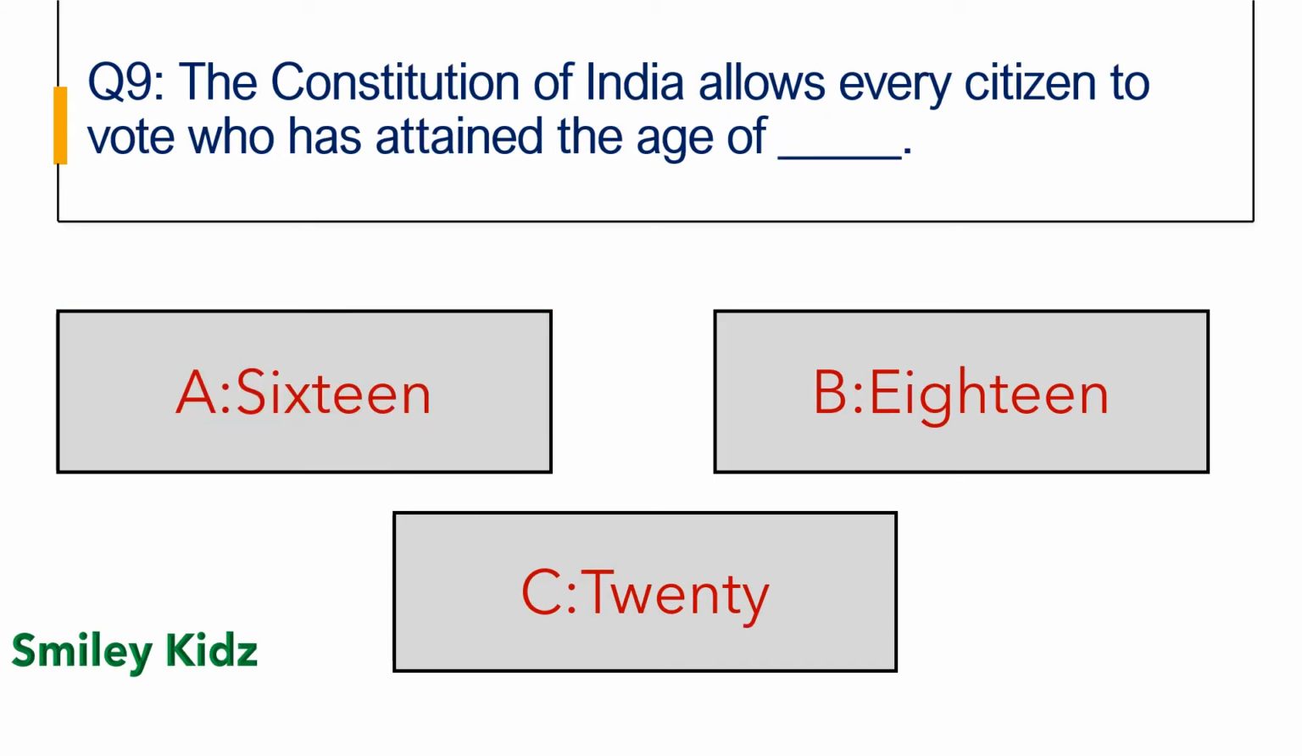Question number 9. The Constitution of India allows every citizen to vote who has attained the age of dash. Option A 16, option B 18, option C 20.